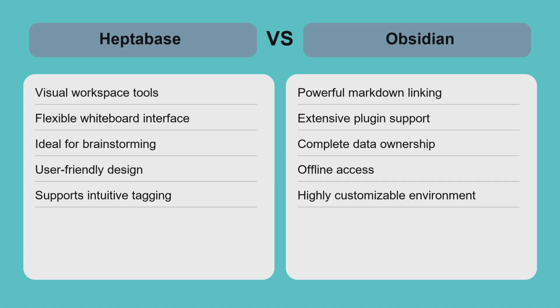For example, a writer drafting complex research might prefer Obsidian's robust linking and Markdown support, while a product team mapping out ideas visually would benefit from Heptabase's canvas. Both apps support Markdown but differ in user experience focus, spatial versus textual. Choosing depends on whether visual organization or deep text-based linking is more important.